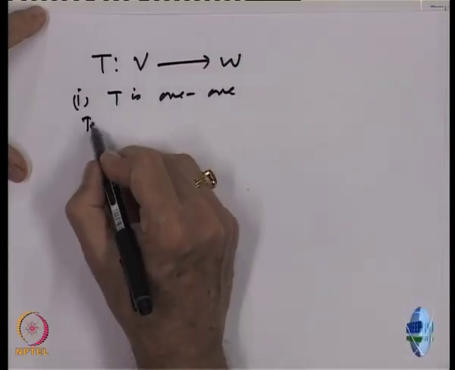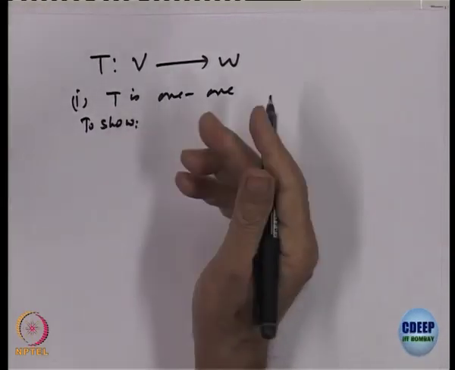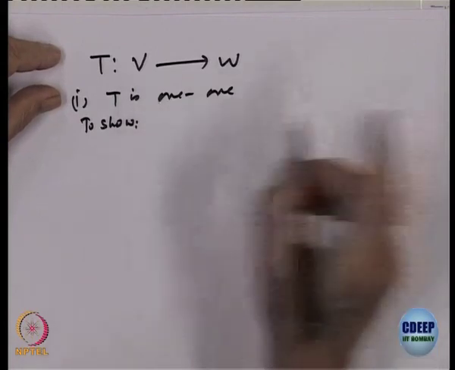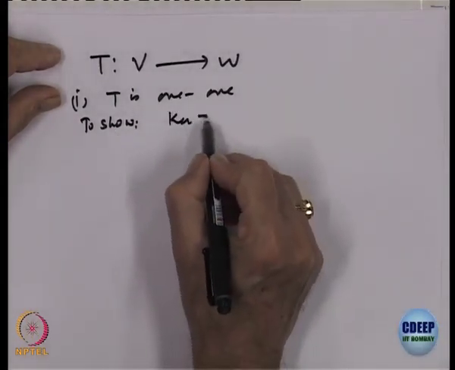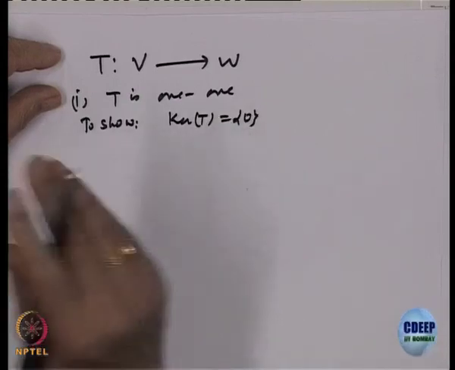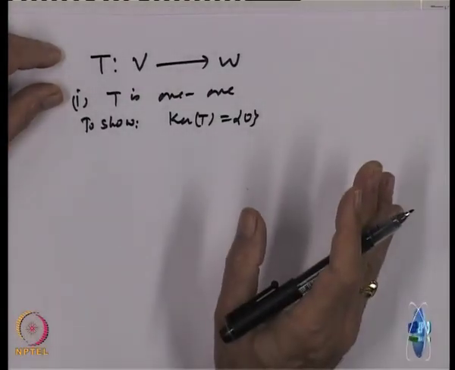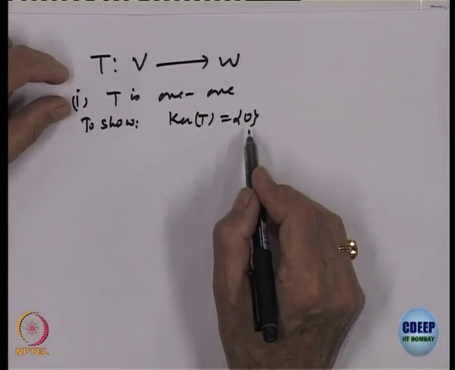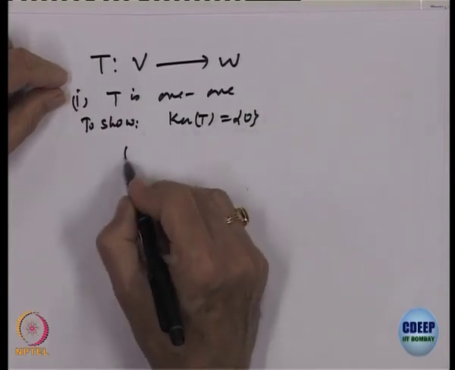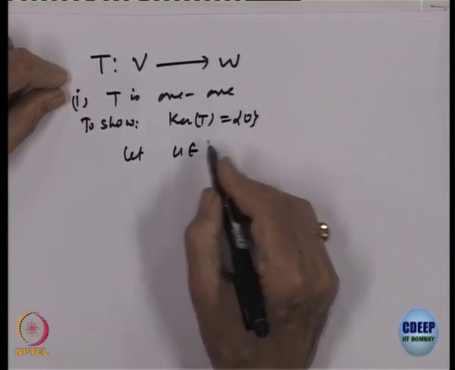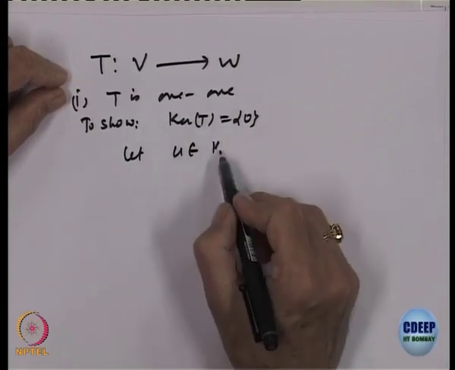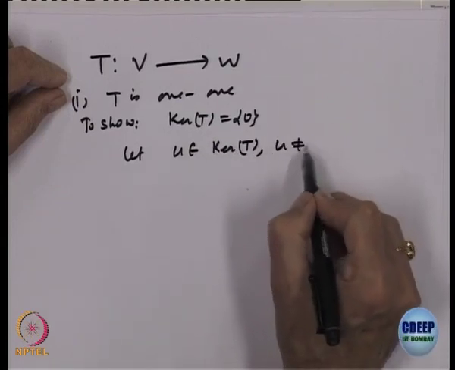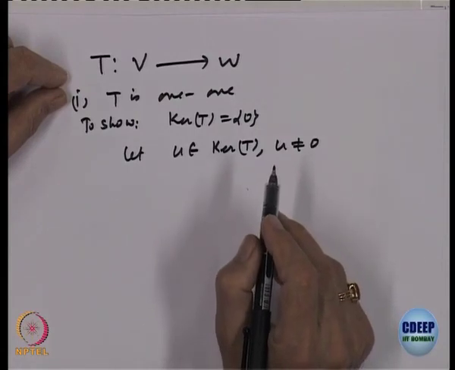Okay. To show 2, what is to be shown? We have to show that the kernel of T is only 0. In a linear transformation, 0 always goes to 0, so the kernel will always have 0 inside it. The claim is that the kernel is equal to {0}. So, let us show that. Let us take u belonging to the kernel of T, and u not equal to 0. Let us say there is something else also possible, right.